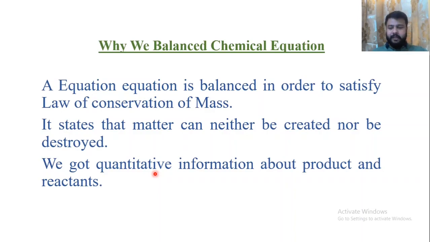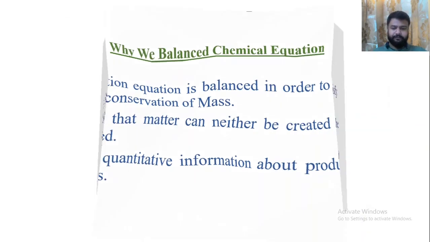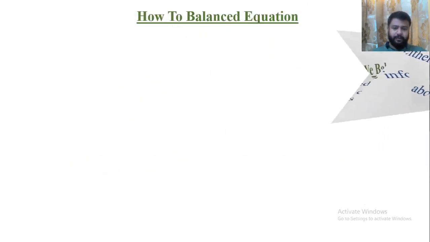For example, you have an ammonia factory and you get an order to produce 30 kg of ammonia. So you should know what amount of nitrogen and hydrogen are going to react with each other so that you can produce 30 kg of ammonia. So this gives you the quantitative information.